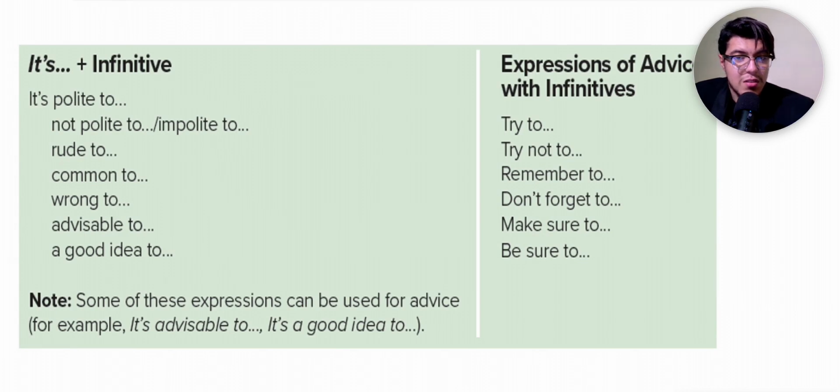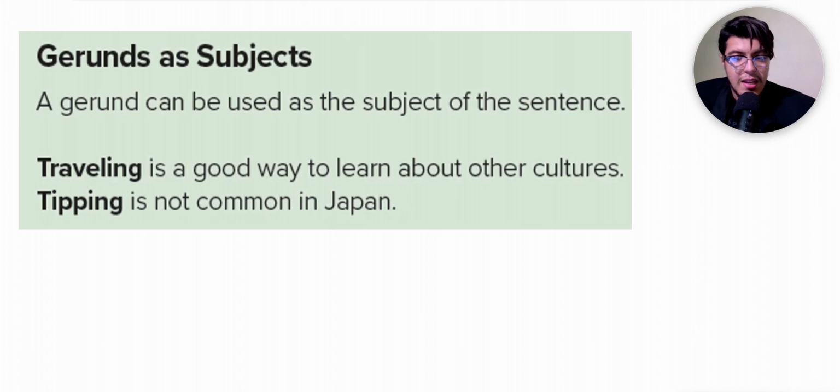We can make some expressions of advice using it's plus the infinitive. For example, it's polite to, it's not polite to, it's impolite to, it's common to, it's wrong to, it's rude to, etc. And we continue the sentence. Some of these expressions can be used for advice. For example, it's advisable to, it's a good idea to, and we continue the list.